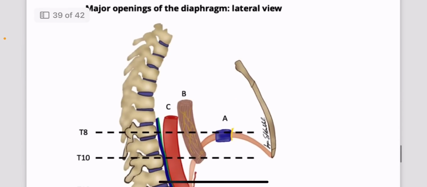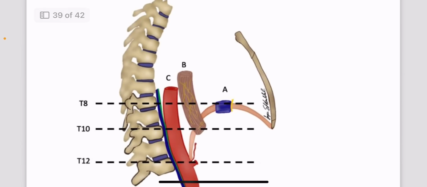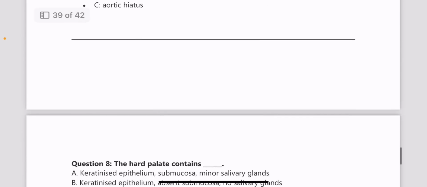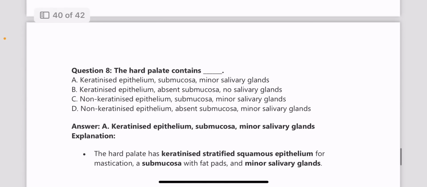Next question. I've mentioned the openings. One is at the T8 level, which is the vena cava opening. At the T10 level, you'll have the esophageal opening. At the T12 level, you'll have the aortic opening. Next one, hard palate contains. The answer is keratinized epithelium, submucosa, and minor salivary glands.